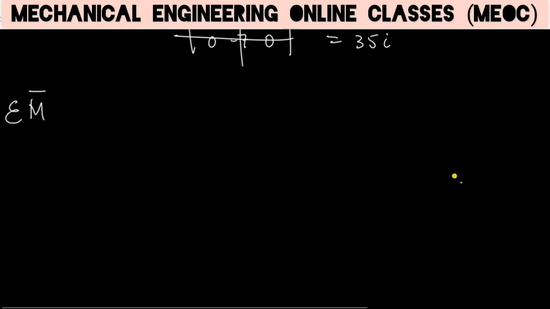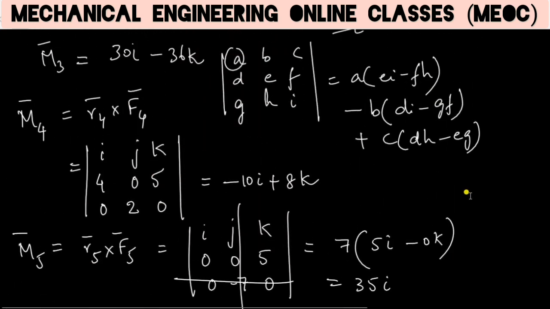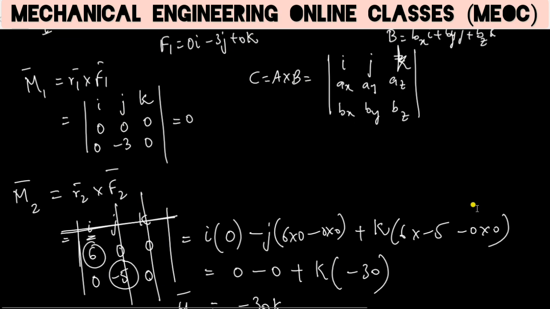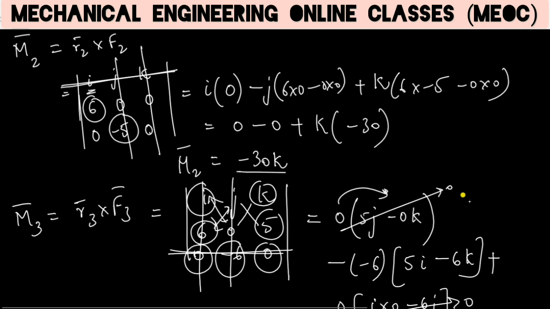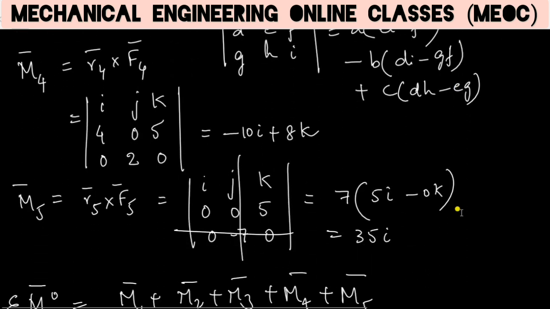We also know that the total moment is the sigma of all the moments about the origin, so this will be M1 plus M2 plus M3 plus M4 plus M5. I am not worrying about whether it is clockwise or anti-clockwise, because when we found M1, M2, M3, M4 and M5, the coefficient of i, j, k, whether positive or negative, is taken care of in the value of the moment. Here it is minus 30k, so the sign convention need not be applied, because we are already getting the answers along with the signs.